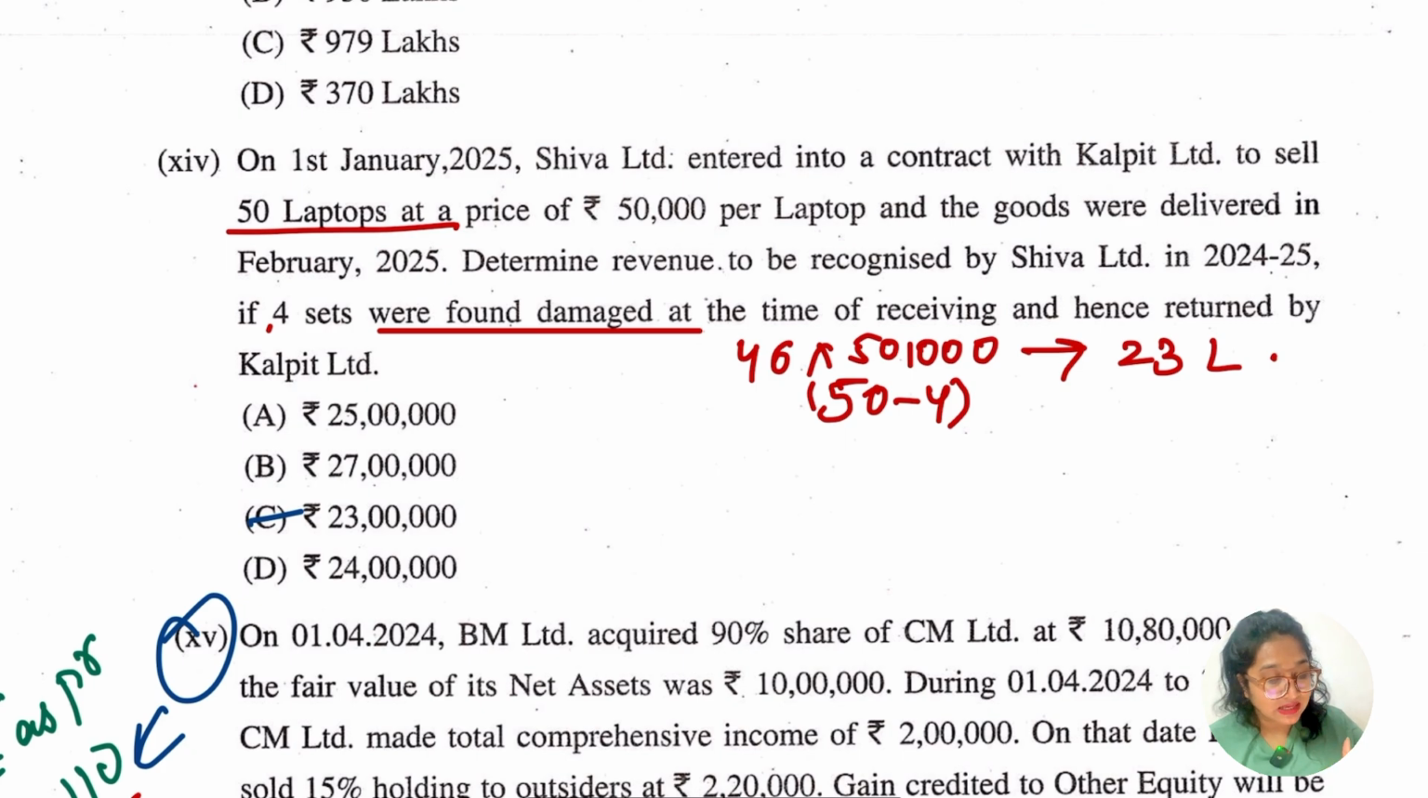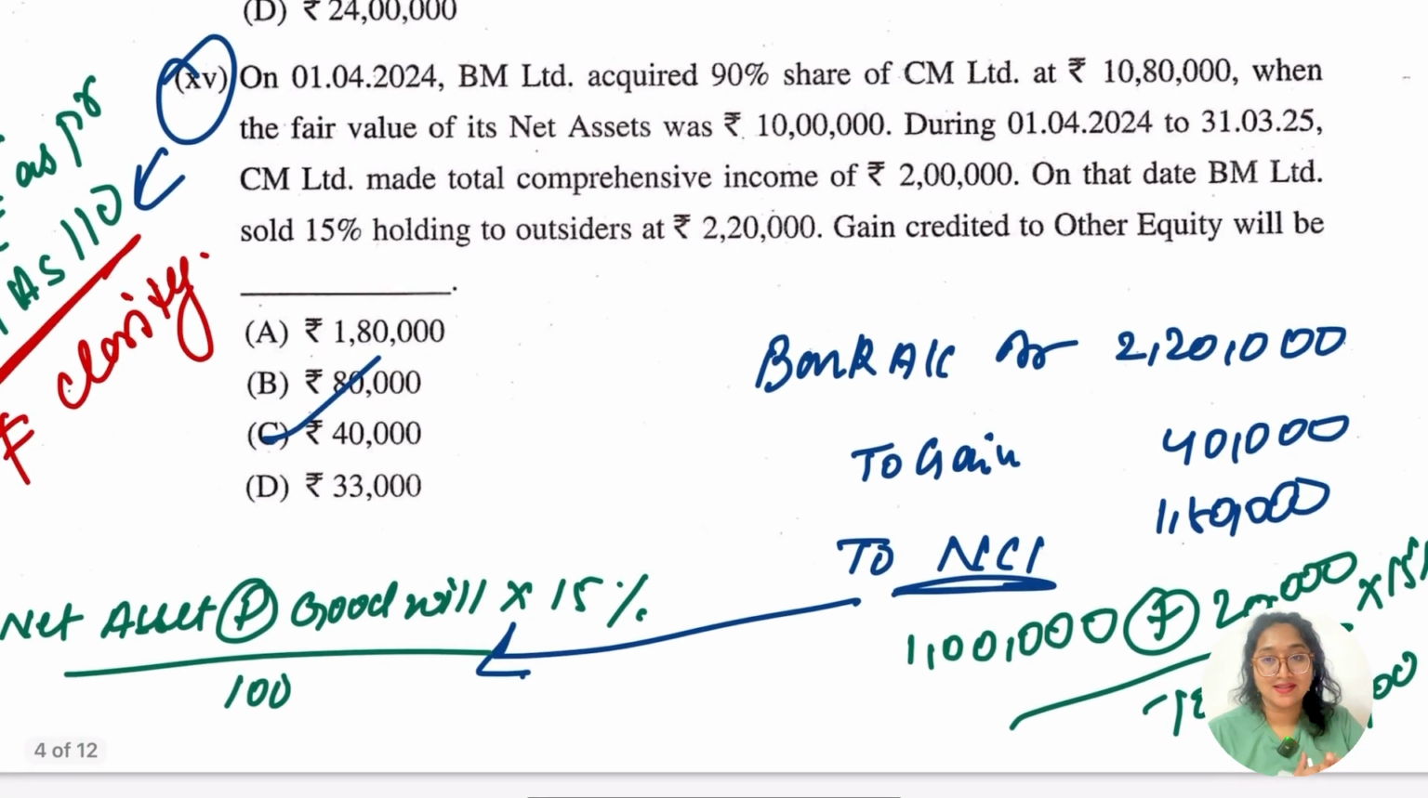They were damaged and they were returned. They are not saying that they were repaired or the new one was given; simply they are saying they were damaged, and at the time when they received them, at that time only they returned them to the party, ठीक है. So we are going to reduce this 4 from the 50 laptops, so we'll have 46. So here we are going to consider 46. तो थोड़ा सा यहाँ confusion हो सकता है बच्चों को returned वापस आया नहीं आया. So definitely 46 into 50,000 we are going to have 23 lakh. So C is going to be our option answer, ठीक है.